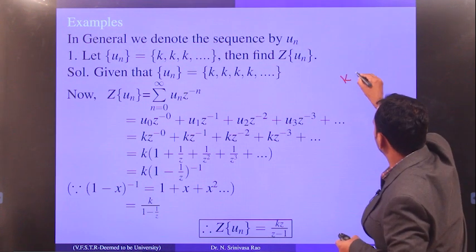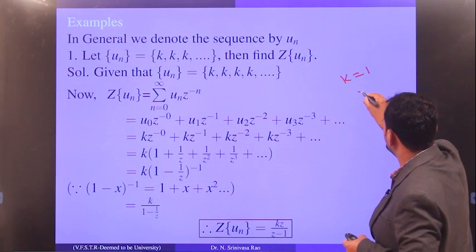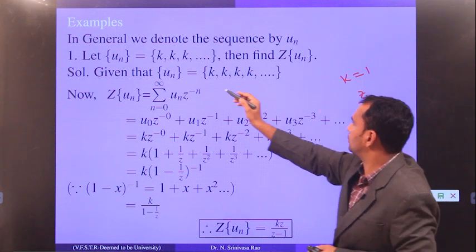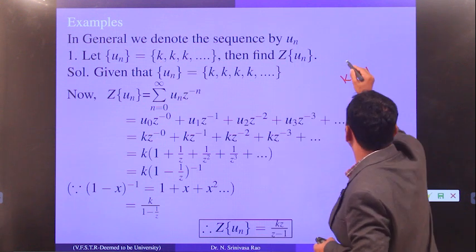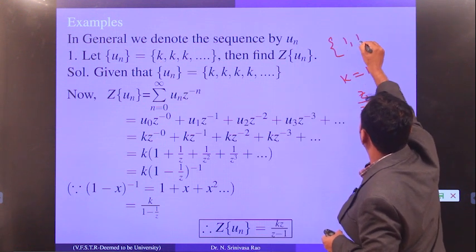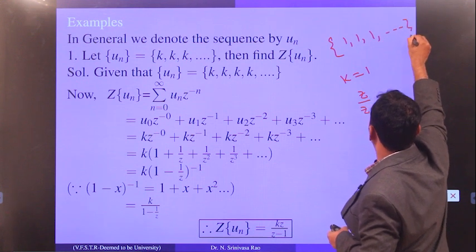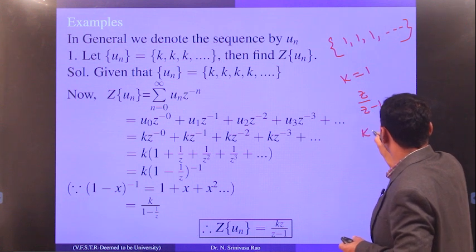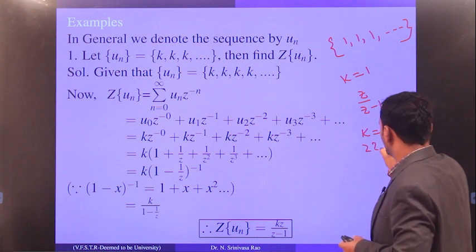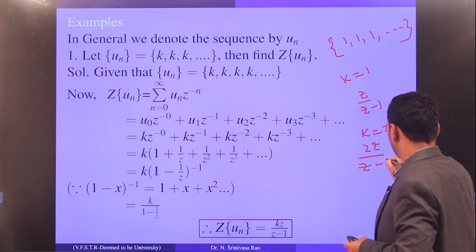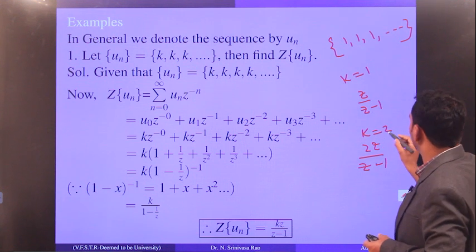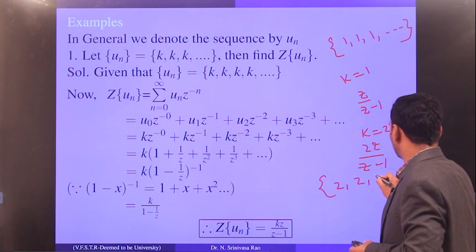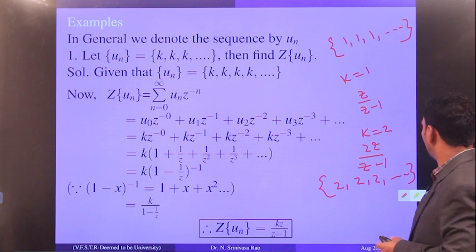If k equals 1, what do you get if you substitute here? z by z minus 1. That means the sequence for k equals 1 is 1, 1, 1 and so on. Suppose you substitute k equals 2, you get 2z by z minus 1, and the sequence is 2, 2, 2, 2.